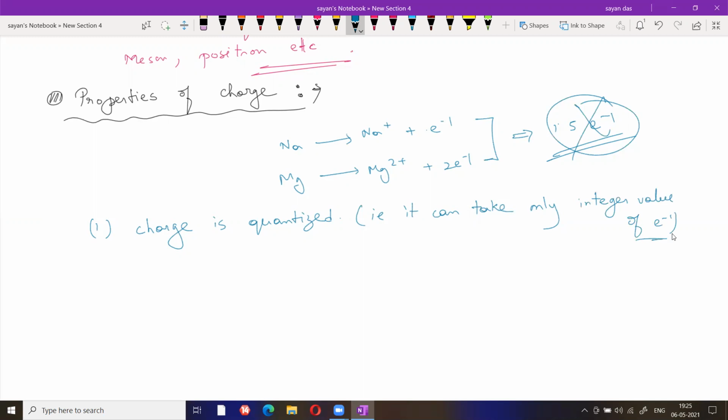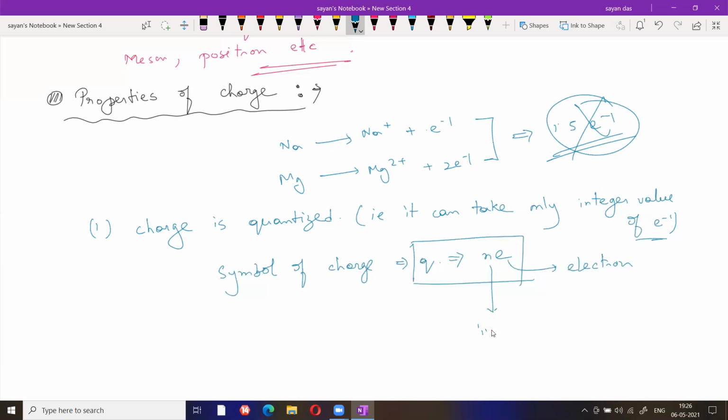What is the symbol of charge? Symbol of charge is Q, which is written as Ne, where e represents the electron and n represents the integer. n can be 1, 2, 3, 4, and so on.